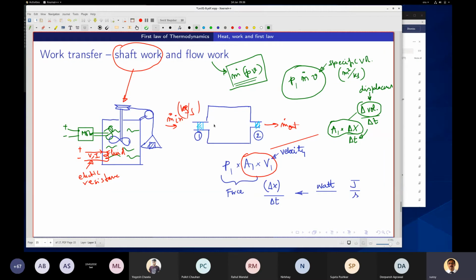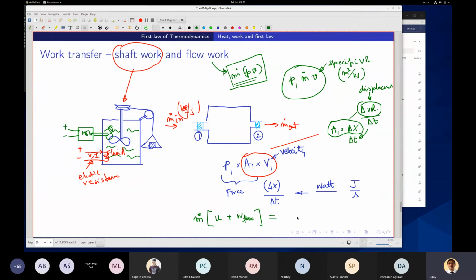So if I add m dot u, the specific internal energy, plus the flow work, through this opening, there is transfer of internal energy along with the flow, and also flow work being done.